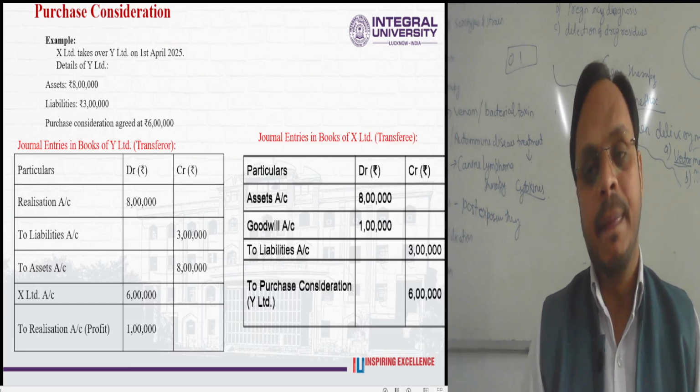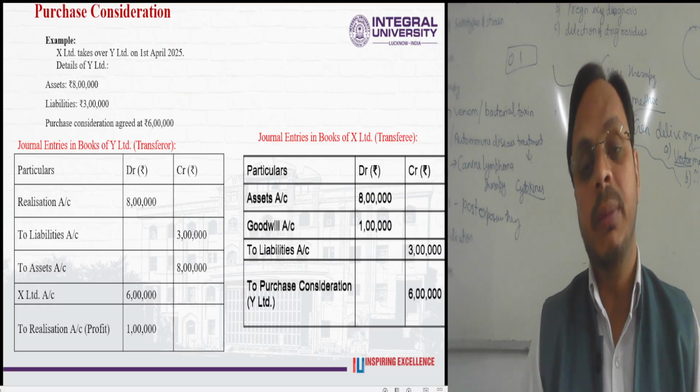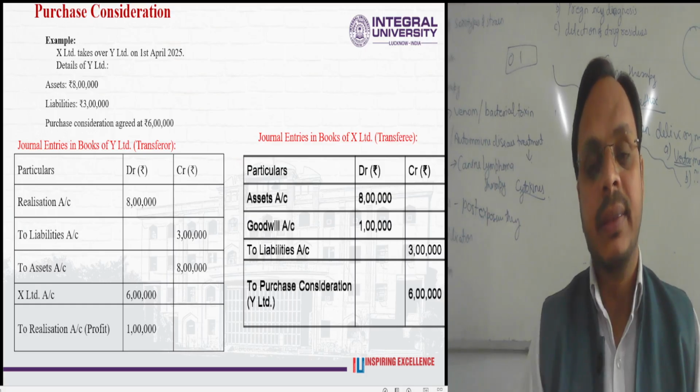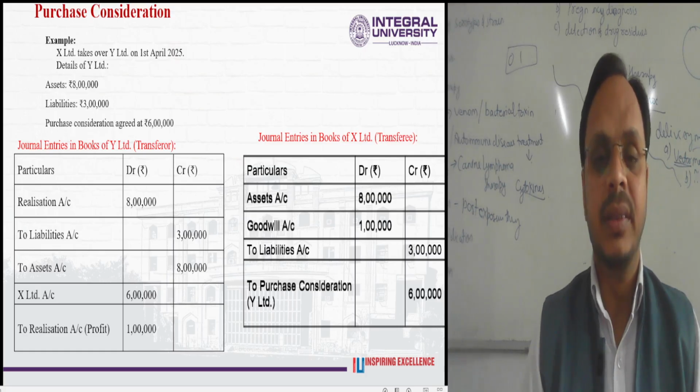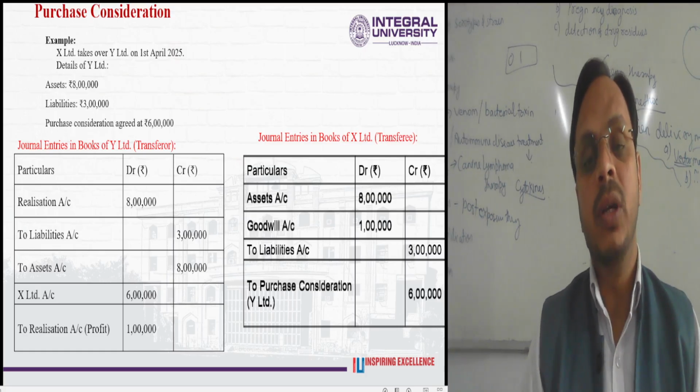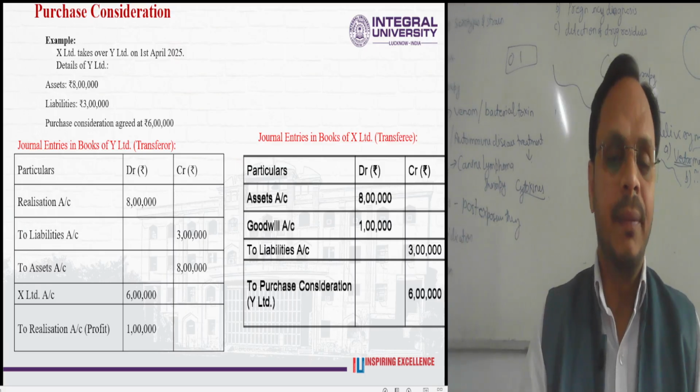In this case 1 lakh rupees will be known as goodwill. As I told you in our previous slide, and I will also discuss capital reserve as well as goodwill, if assets are more than the purchase consideration, the difference will be known as goodwill.